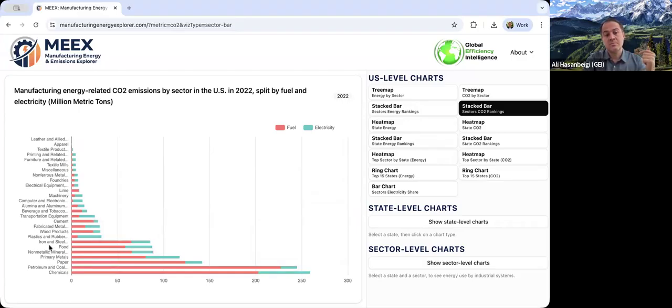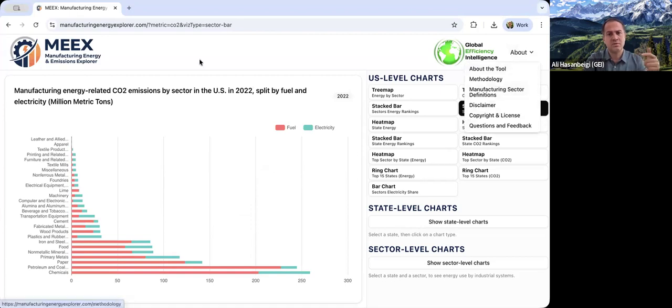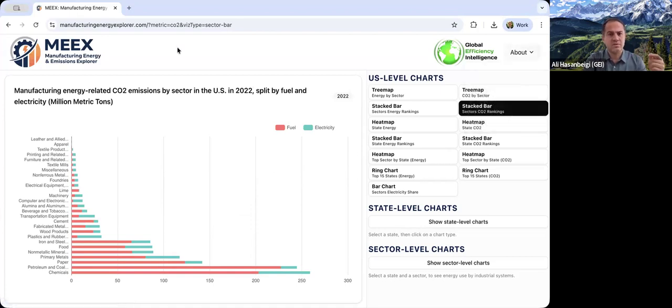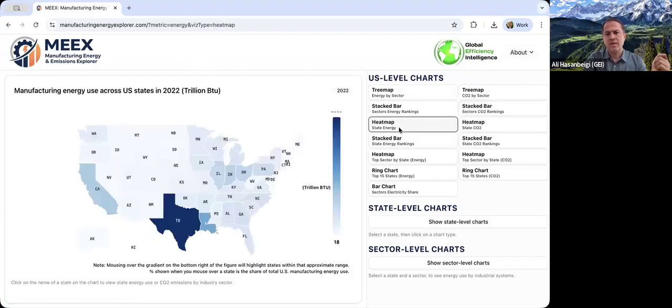So the subsector names are basically based on the Manufacturing Energy Consumption Survey, MECS. And in some cases, if you go to the definition of subsectors under About, you will see the definitions, and also you will see their classification code in terms of the North American Industrial Classification System, or NAICS codes.